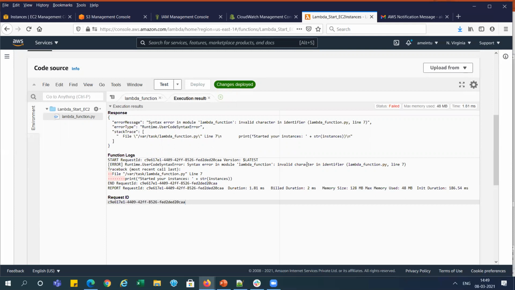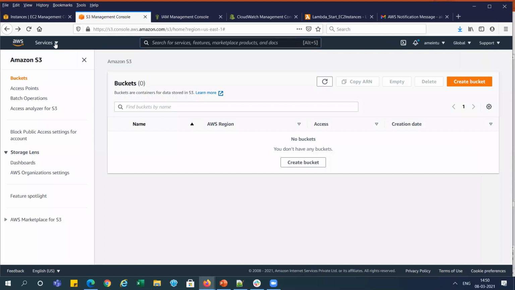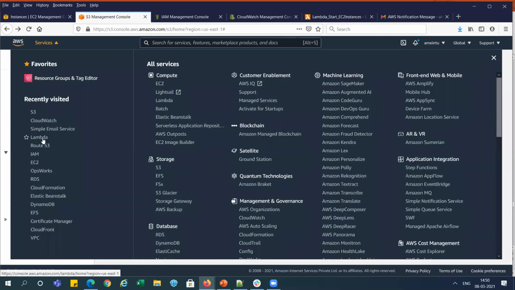It is showing a syntax error in the Lambda function file, line 7, right? So let's check what error is there. Line number 7, EC2 start instance. I'm not able to see any issue here. Let's do one thing. We can open the Lambda function again here and just copy things from there. Something is a mistake.